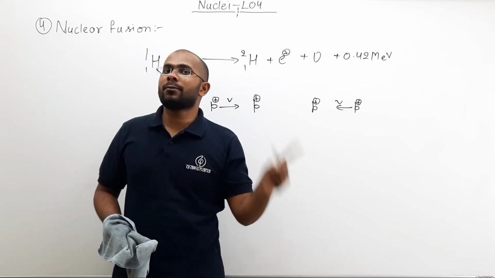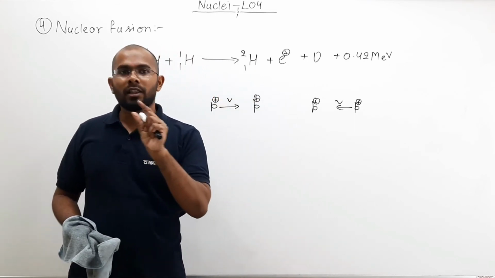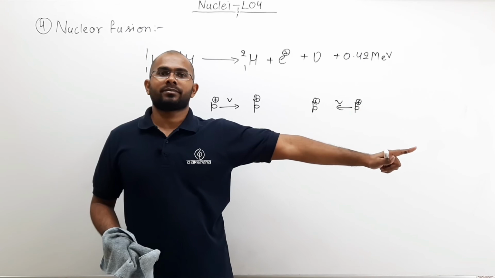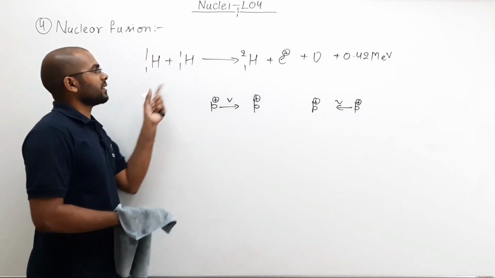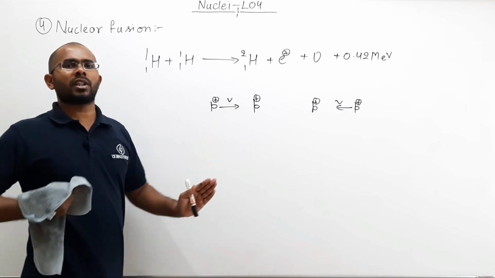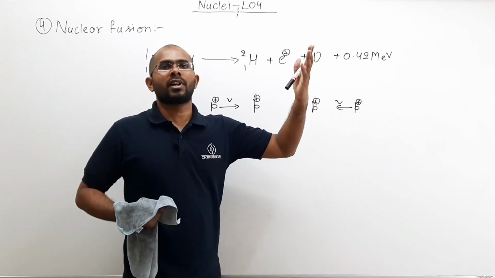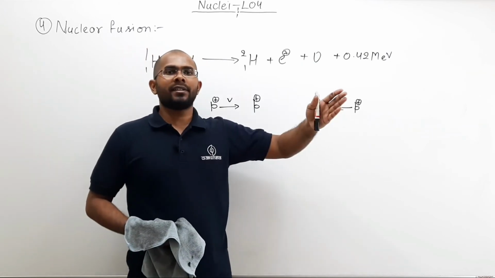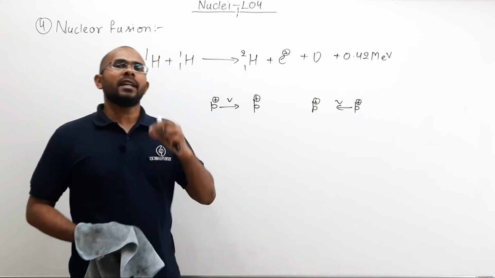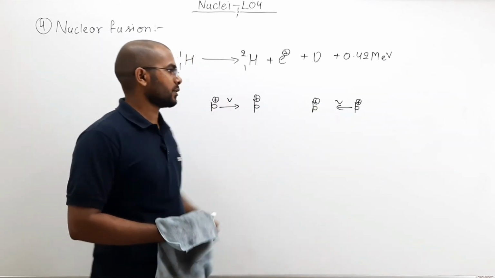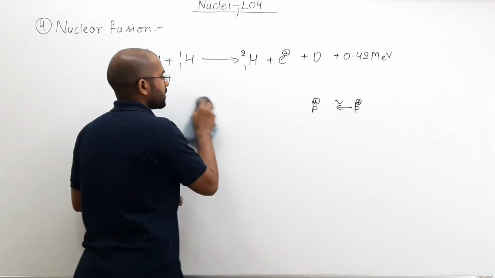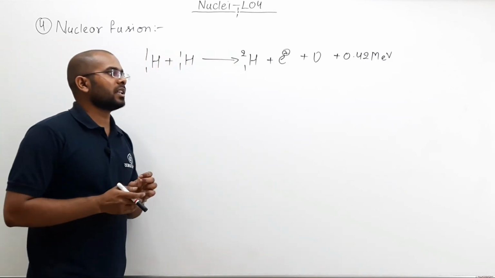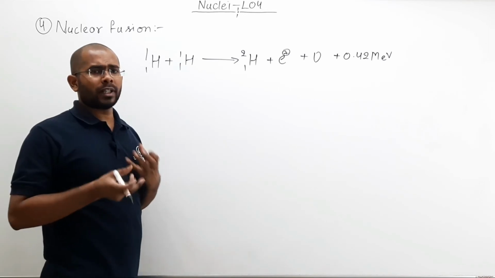It was the nuclear force which was keeping all the nucleons together even if there was electrostatic repulsion. So, we have to make them come so close to each other that nuclear force starts working. And once nuclear force starts working, it can override the electrostatic repulsion and they can form a new nucleus. So, in order to make them come close to each other and form a new nucleus, a minimum amount of energy is required.